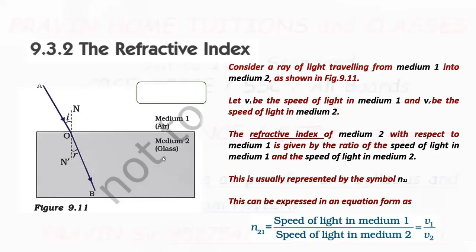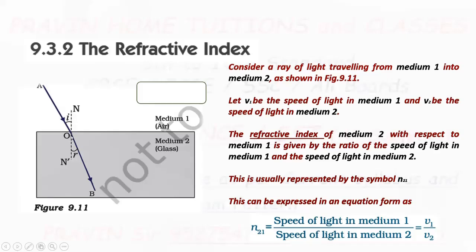It is denser medium because closely packed molecules are there in medium 2. That is denser medium. Now, a ray of light AO traveling from air medium, that is medium 1, into medium 2, gets refracted.